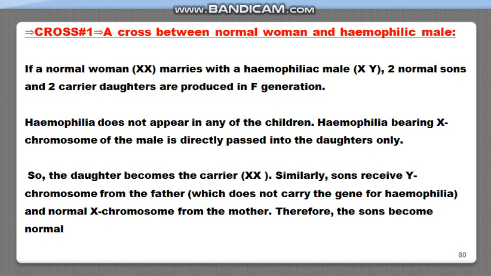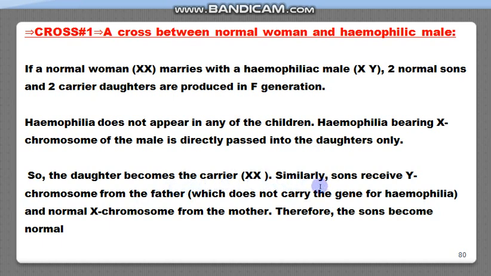And hemophilia does not appear in any of the children, and the hemophilia bearing X chromosome of the male is directly passed into the daughters only, and then the daughter becomes the carrier.